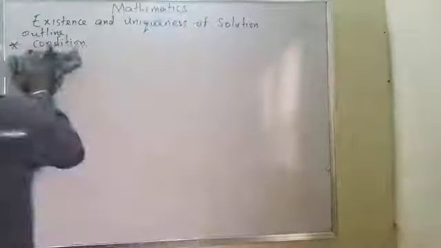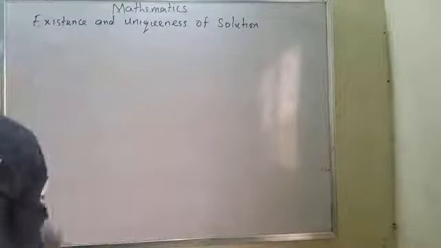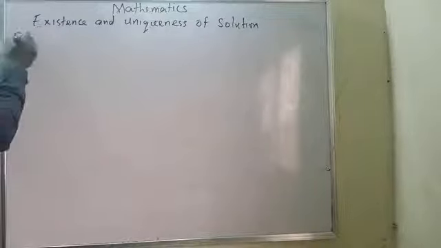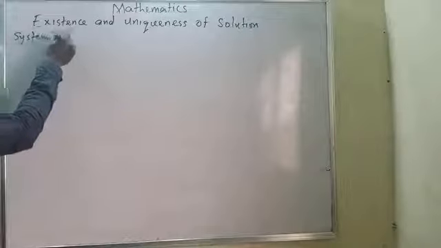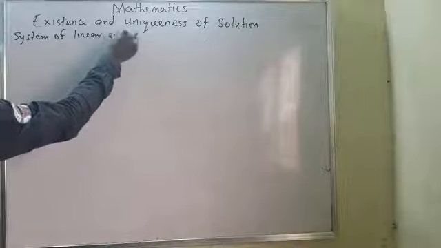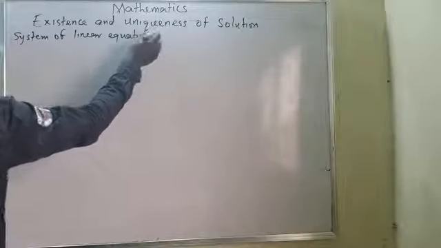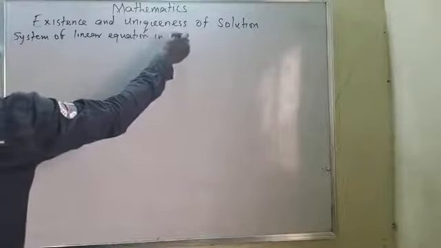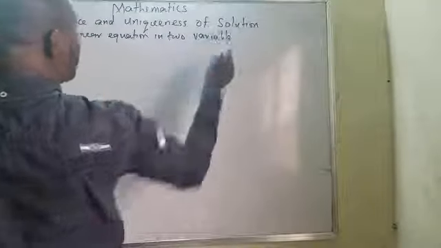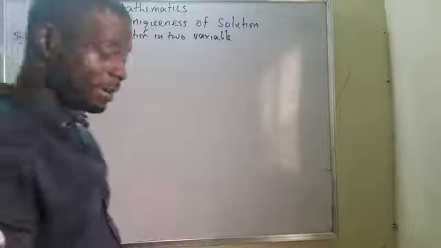Now, when we talk about this, don't forget that we are talking about the function. Now, look at this system of linear equation in two variables. Let me tell you something about mathematics.